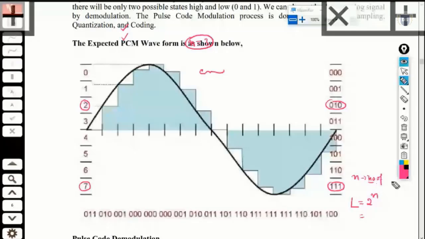And if I substitute the value of n as 3, this leads to 2 power 3, and 2 power 3 is 8. So this in turn results in 8 levels. So how many levels are involved here? 8 levels, starting from 0 to 7.